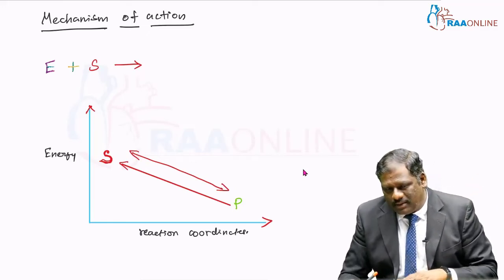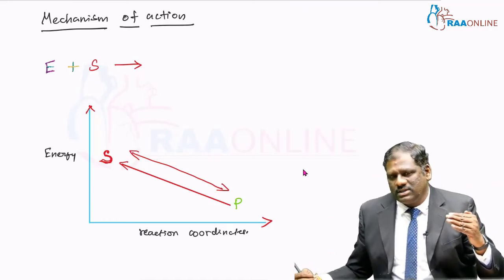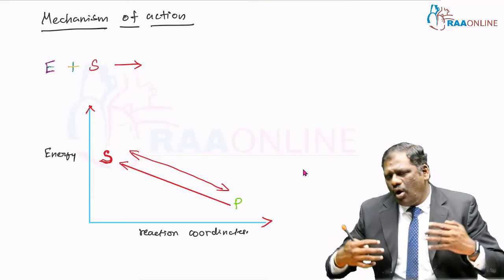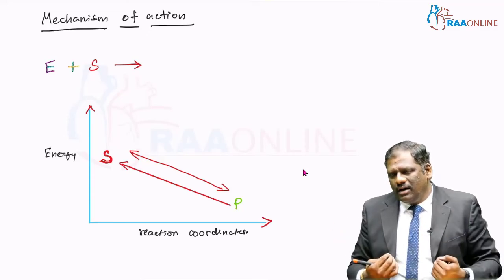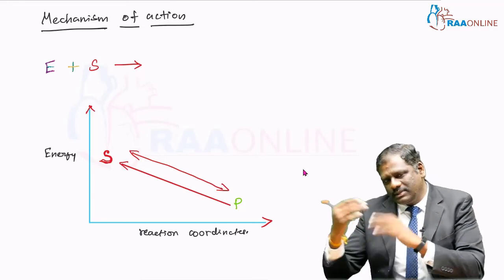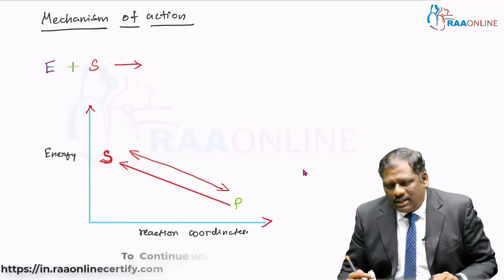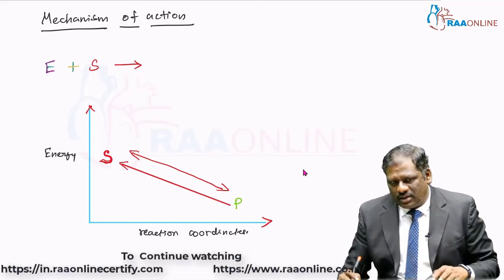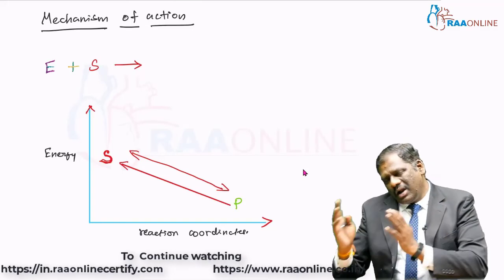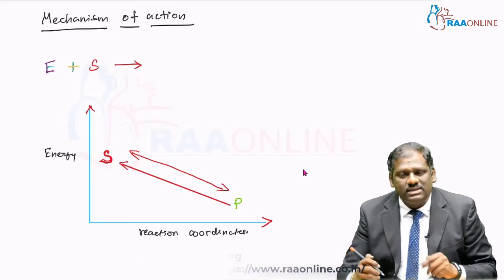From a high energy state, you cannot directly come to a lower energy product state. If that were possible, almost all the things could not exist in your body itself. Everything would get converted into something else. If this kind of reaction happens, there won't be any kind of regulation and everything will get converted into something else. That is the main disadvantage of this.